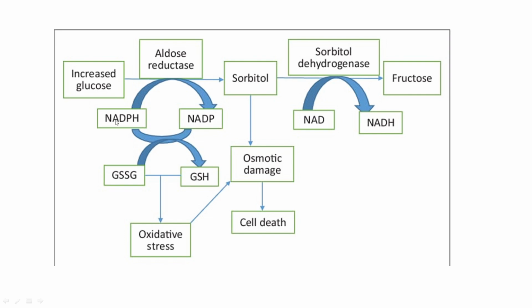NADPH is required for the formation of reduced glutathione, which protects the cell from oxidative stress. Since NADPH is lost in this reaction, there is a deficiency of NADPH, so the formation of reduced glutathione is reduced. As a result, the cell is more vulnerable to oxidative stress.